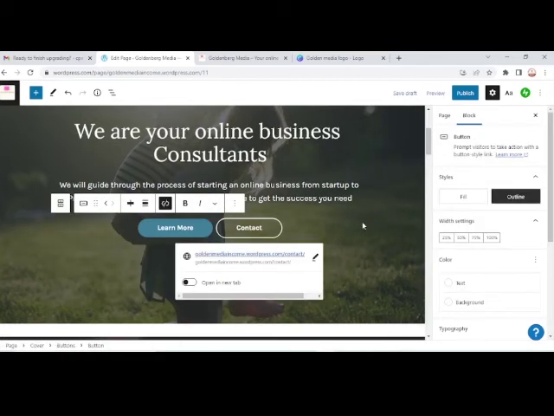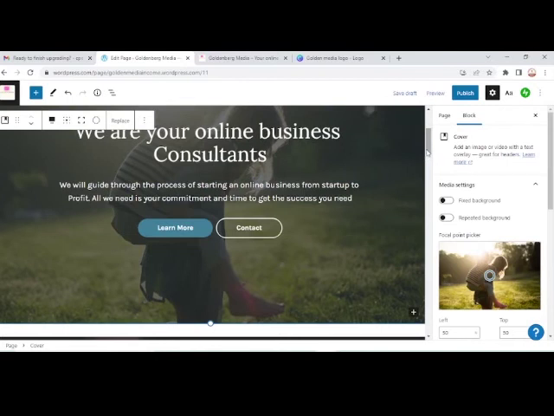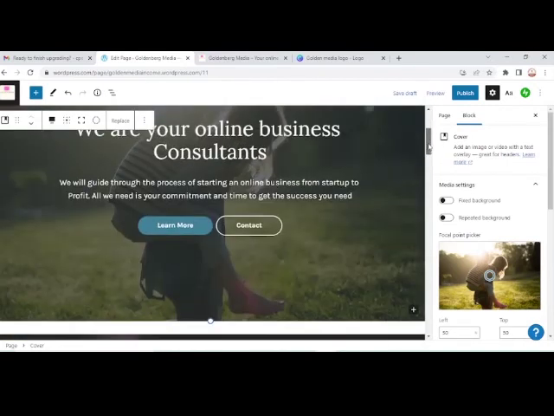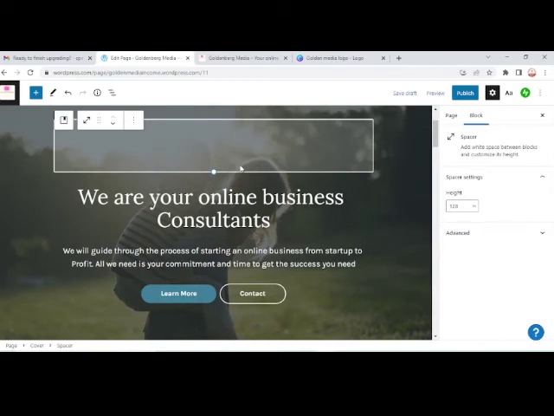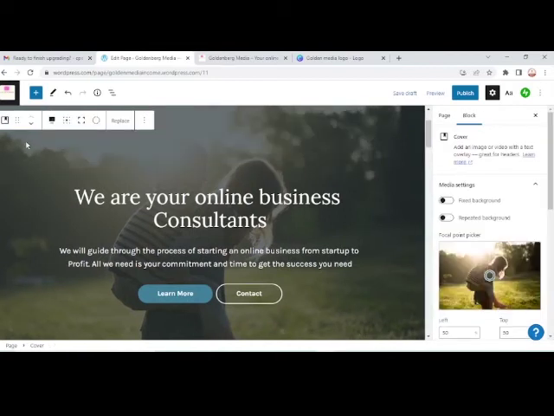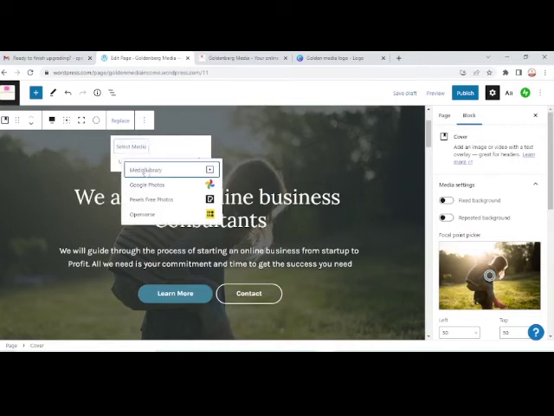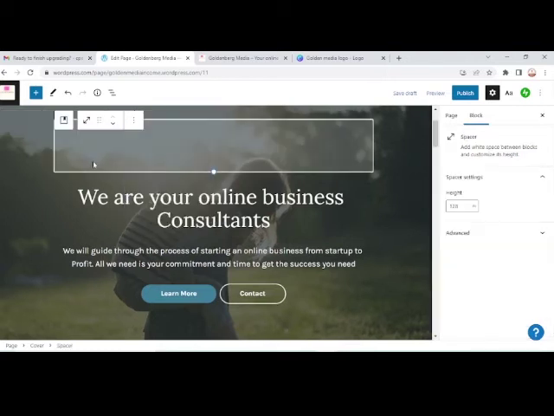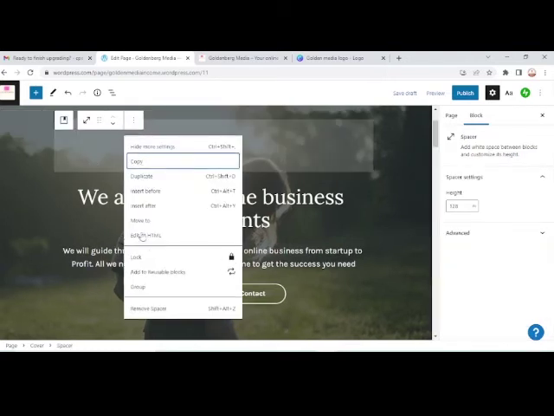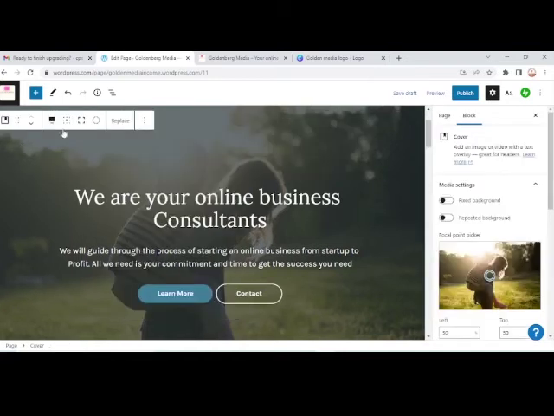Now if I need to change the background picture, I can replace it. All I need to do is click on this, click on replace, and select media. If you don't have any image, first and foremost you can upload, and it takes us to where we can select from whatever source we have.